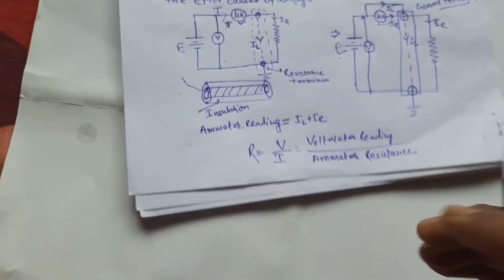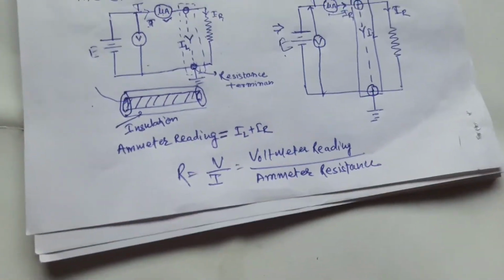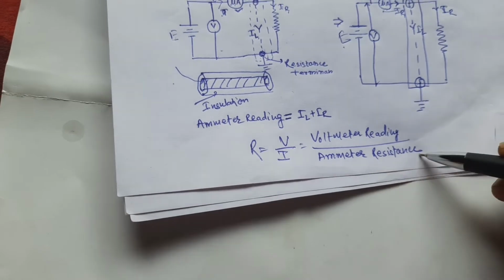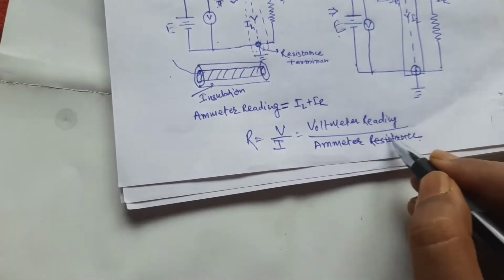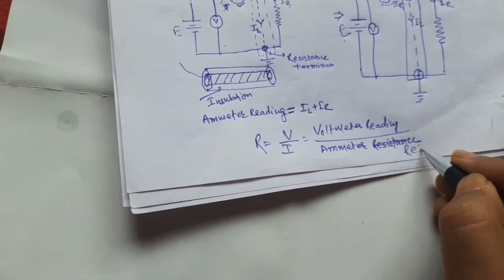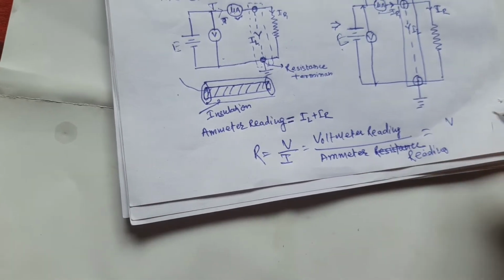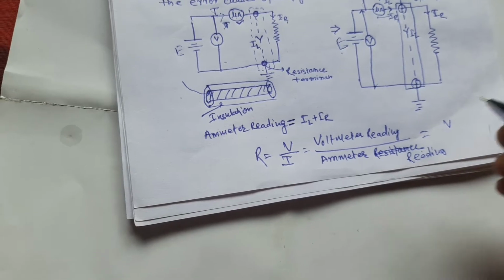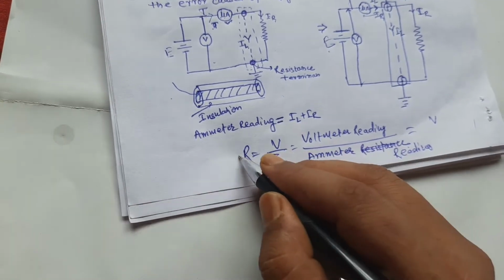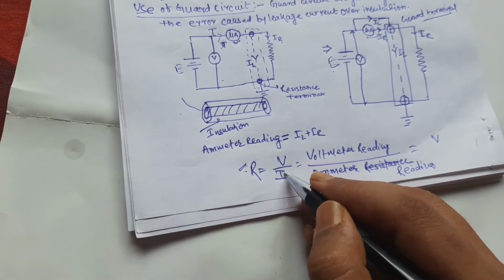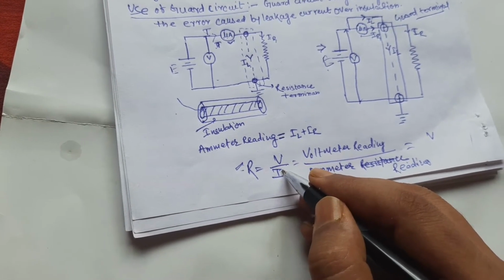So for the measurement of high resistance, we take the voltmeter reading and the ammeter reading. If you apply a very high voltage V, because R is very high, the current must be in microamperes.